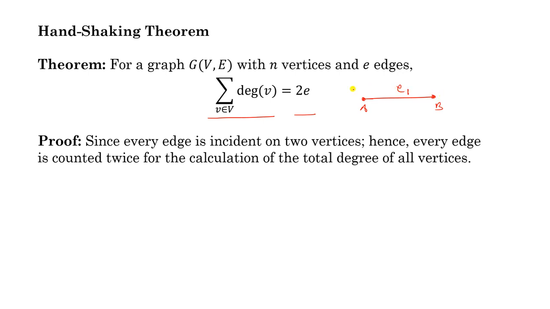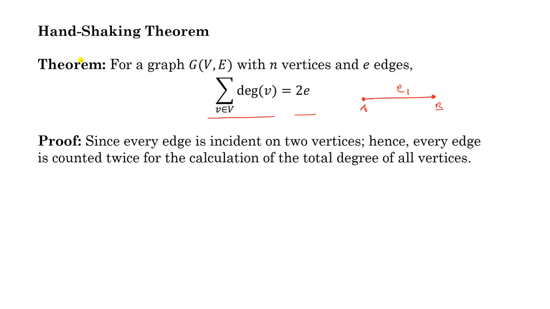It means if you find the sum of degrees of A and B, E1 will be considered twice, and it is true for all the edges. Therefore, if you calculate the total degrees of all the vertices, every edge will be counted twice, and you can write the sum of degrees of all the vertices equal to twice the number of edges.